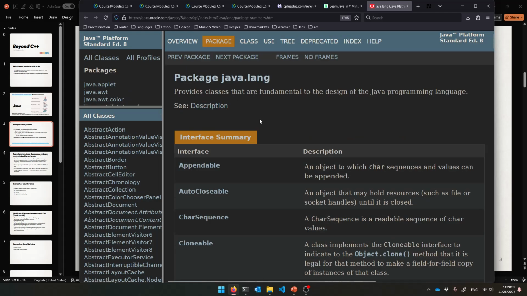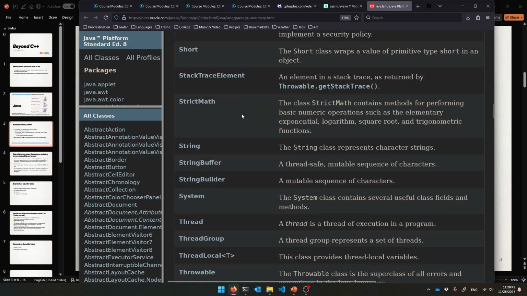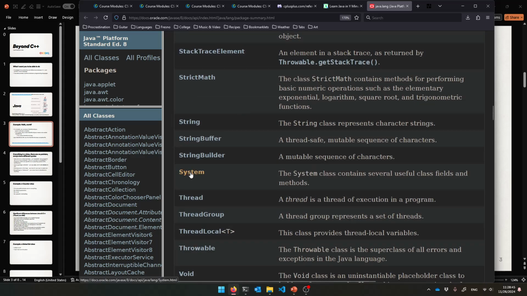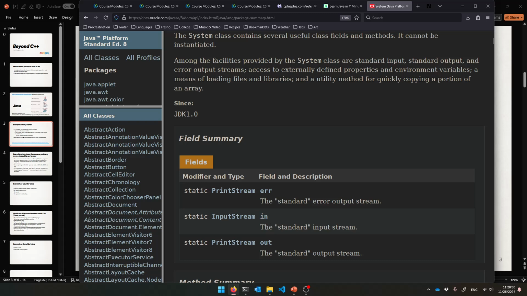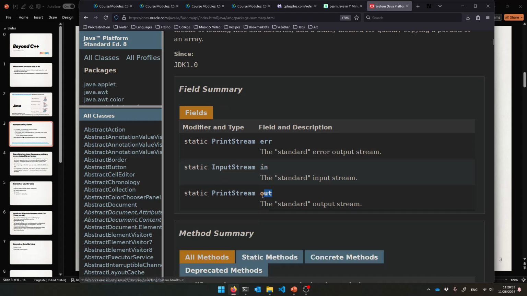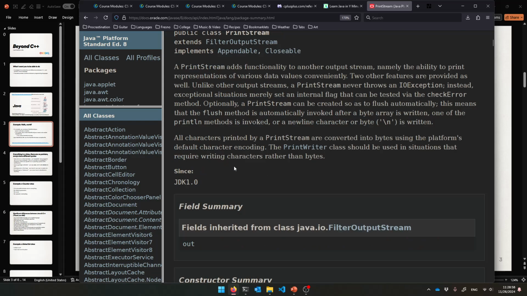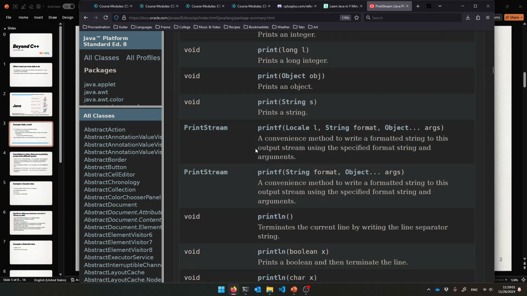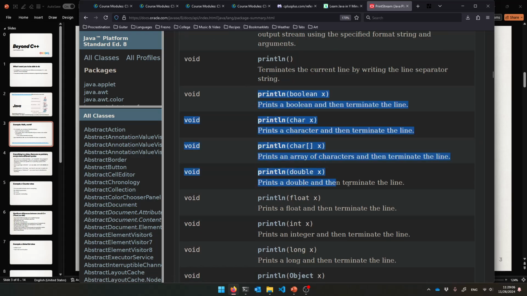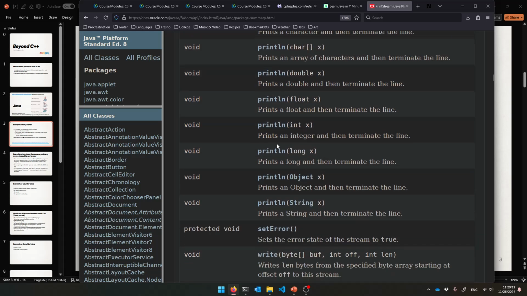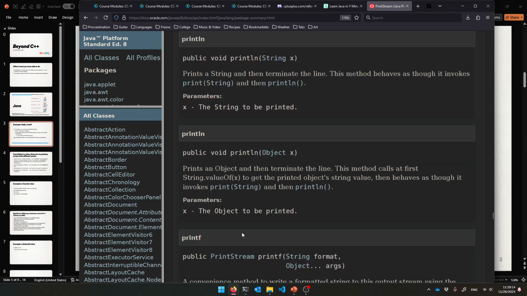But java.lang has eventually a System class. And the System class contains an out object, just like cout in C++'s iostream. So the out object is a PrintStream. What can I do to a PrintStream? What can I call on it? What methods exist? Scroll down. They have print functions to just print something without a newline. And then they have println methods to print, like print a bool, print a char, print a double. Wow, and we're using it on a string. So that's the one we're calling right there. Cool. Prints the string and then terminates the line.